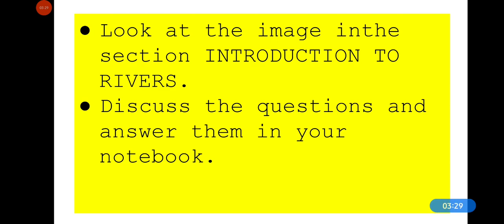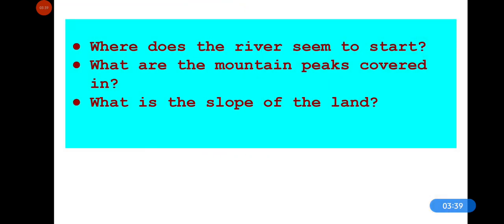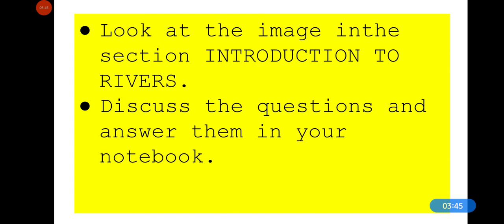Look at the images carefully given in the section Introduction to Rivers, on the first page, page number 14, and discuss these questions with your partner and write answers in your notebook. Okay? You can pause the video, take your time, complete this and come back again.